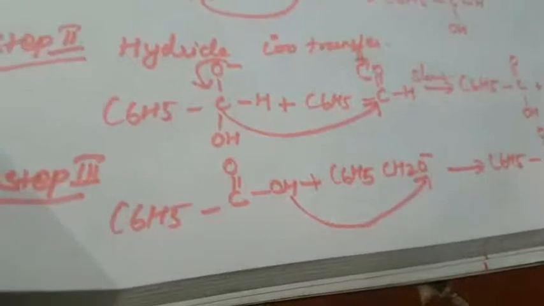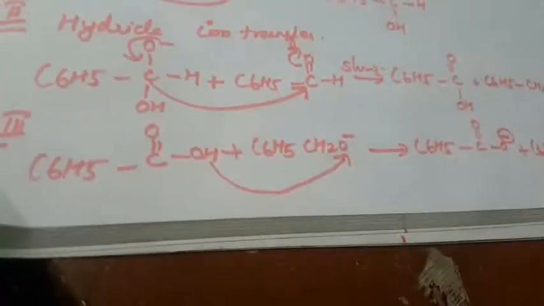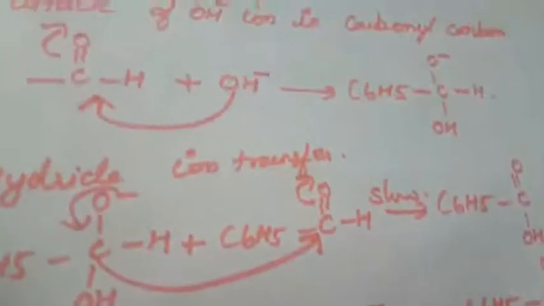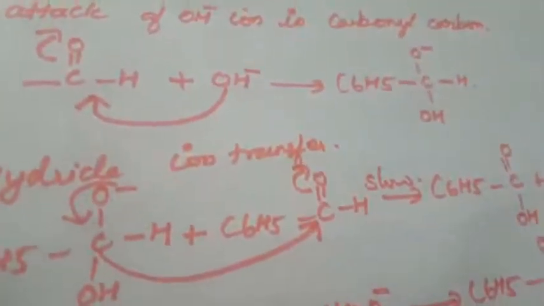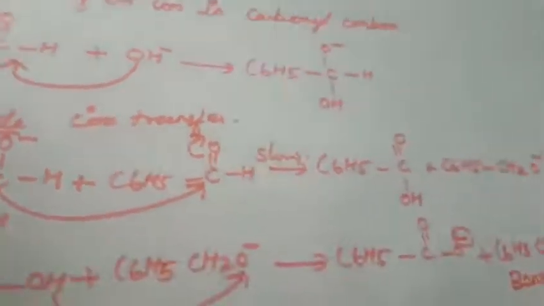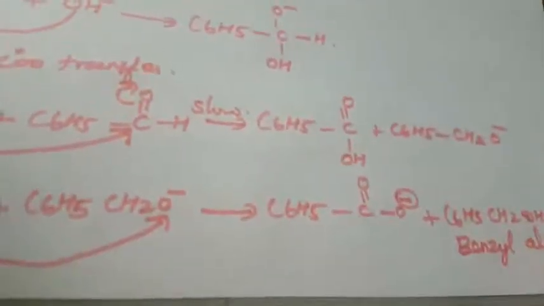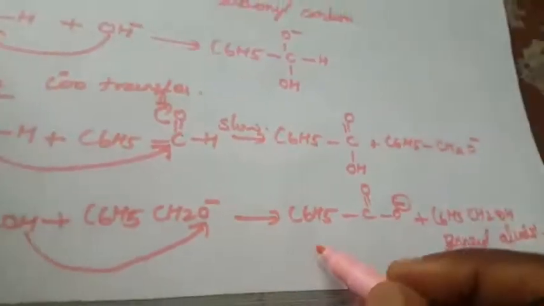This is C6H5 C double bond O, O minus. This is one compound. Again another compound is C6H5CH2OH. Okay, what is this compound? This is called benzyl alcohol. Benzyl alcohol. This one is the benzoate ion.